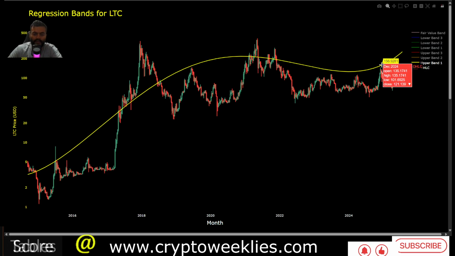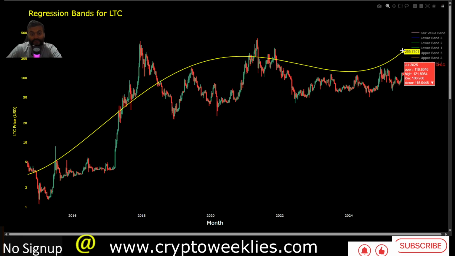Although there was a euphoria phase for most of the altcoins, Litecoin particularly was not taking center stage or having a blow off top at that point in time, or a euphoria ceiling. That's where the yellow line was, at around $150 right now. If the price action were to go to that $255, that would mark a non-euphoria peak.